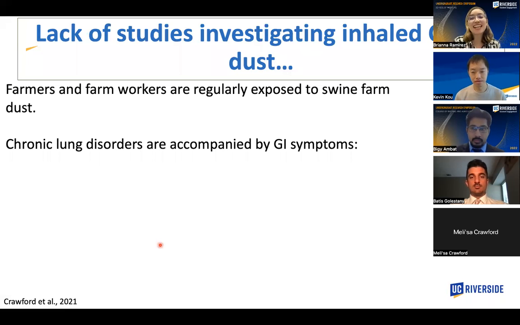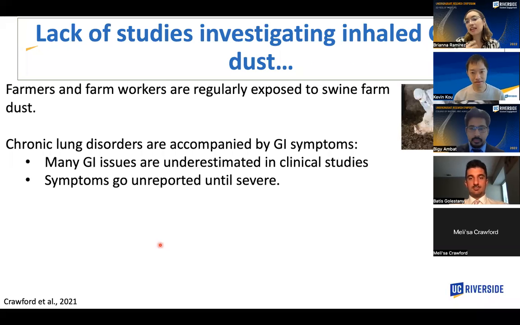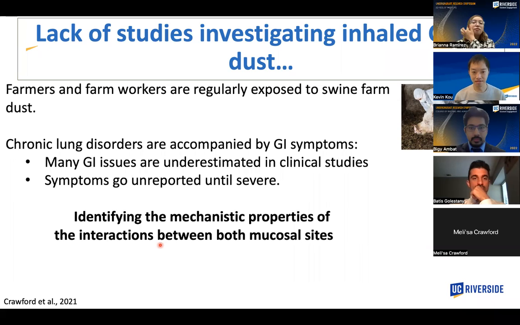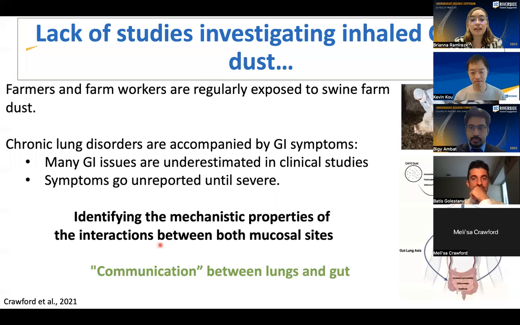But interestingly, these farm workers are also experiencing gastrointestinal symptoms alongside these lung disorders, such as nausea, diarrhea, and vomiting. However, unfortunately, many GI issues are underestimated in clinical studies. A good amount of these farm workers are migrant workers, and they may not be able to receive the help that they need. So symptoms usually go unreported until they are severe. That is why it's very important to try to identify the mechanistic properties of the interactions between both mucosal sites, the lung and the gut.